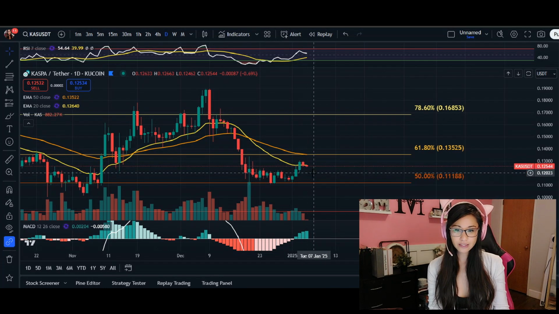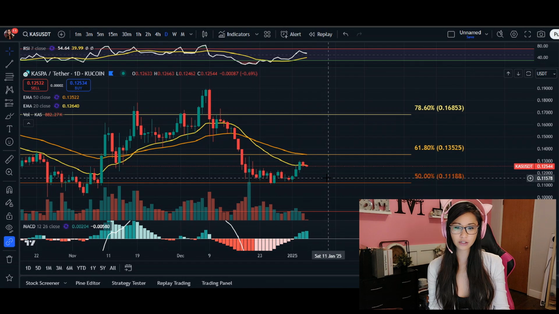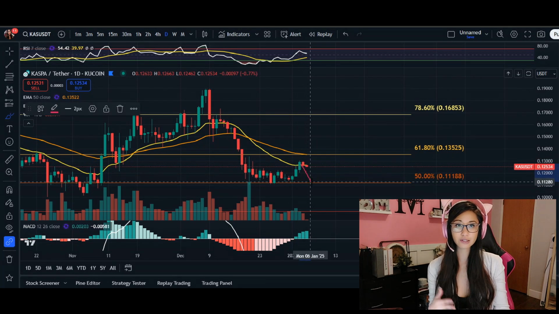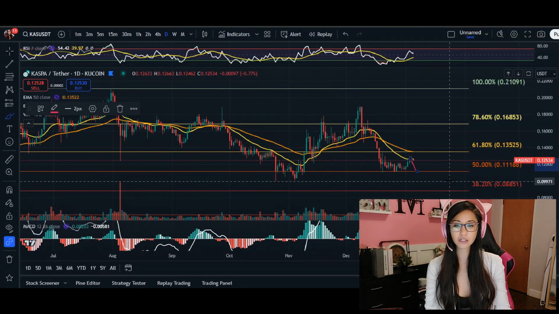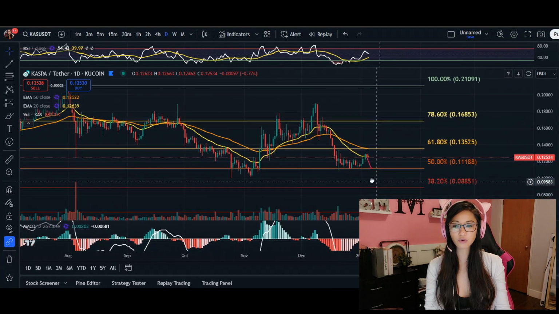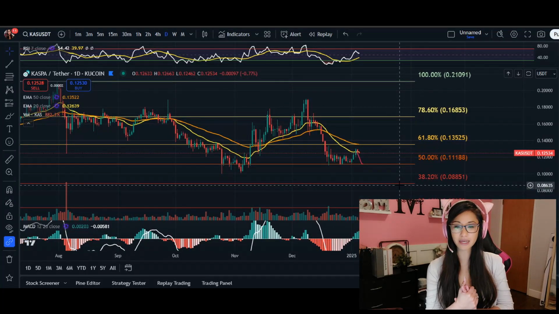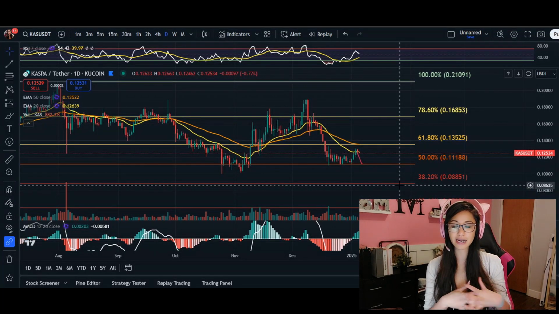Now, on the downside forecasts, if we take a look at our Fibonacci levels, if we do fail to hold above our 50% Fibonacci, it does risk further declines to our retracement levels. So it can come down closer to 8 cents before we see any potential buyers step in for a nice reclaim and a nice recovery level.